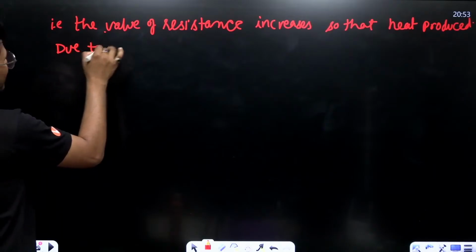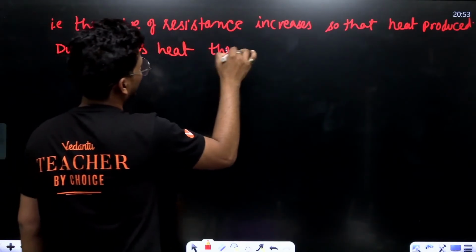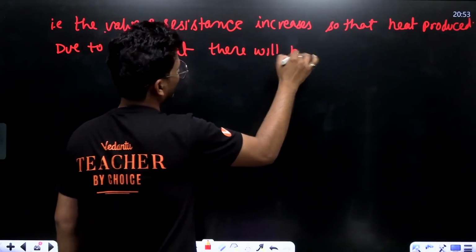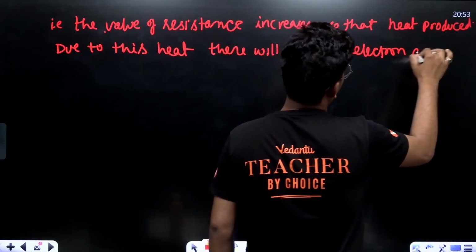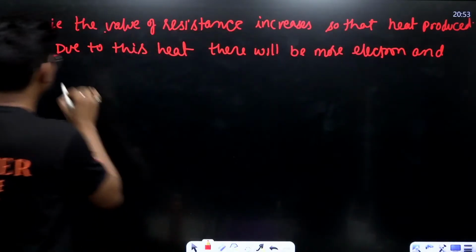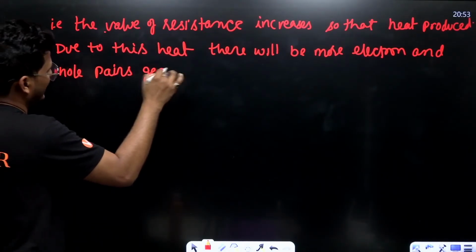due to this heat, there will be more electron and hole pairs generated.